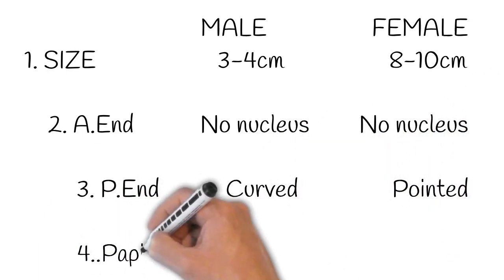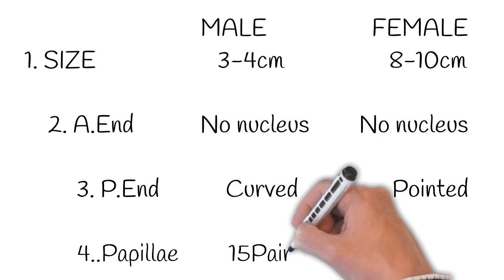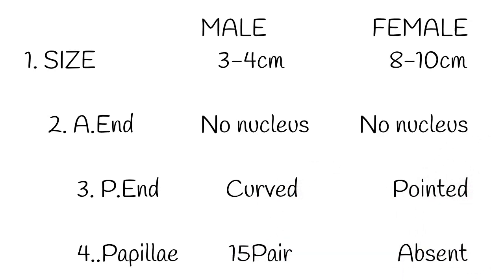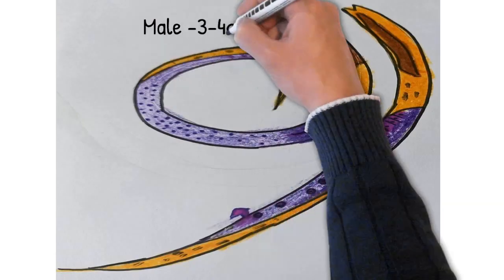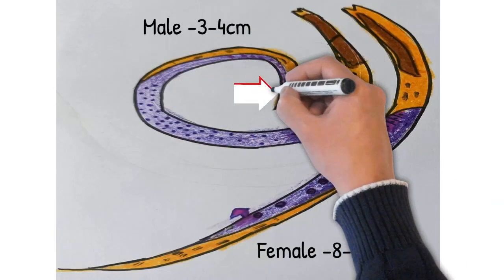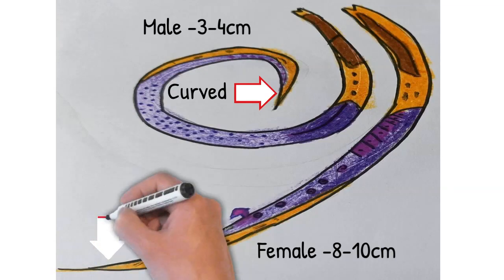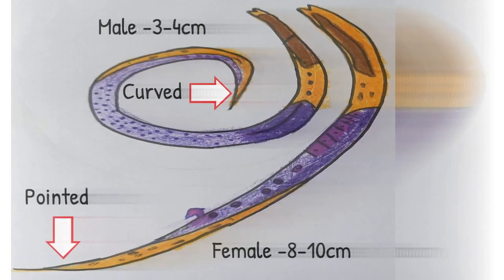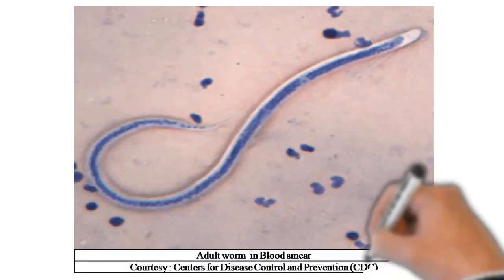Papillae, that is sensory papillae, are present in the tail end in case of male, whereas they are absent in case of female. These pictures explain the size and tail end of the male, that is curved, and the female adult worm, that is pointed. This picture shows the filarial adult worm. Let us study the life cycle.